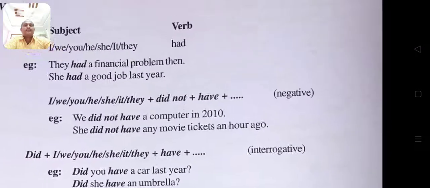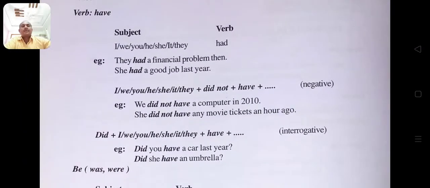Also, in the case of the have form, we use the subjects I, we, you, he, she, it, they plus had. For example, they had a financial problem then. She had a good job last year.